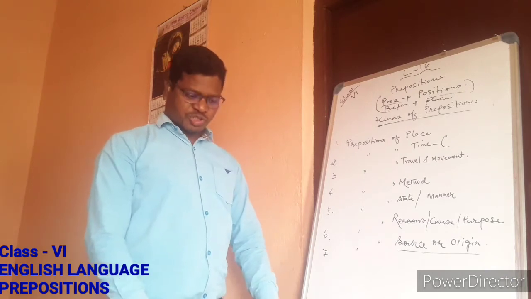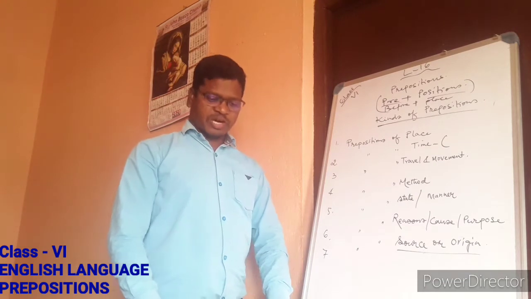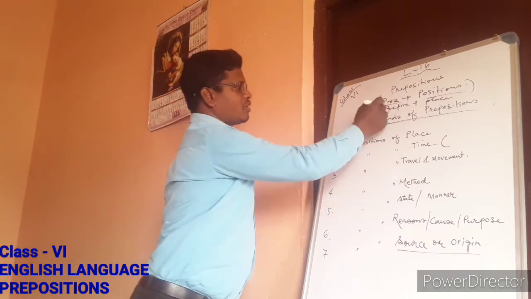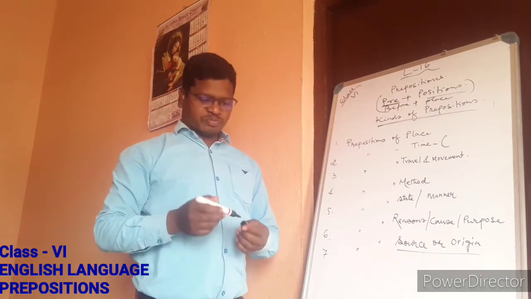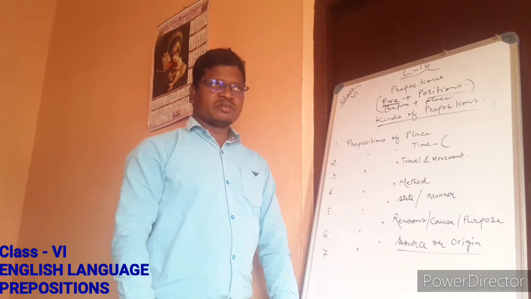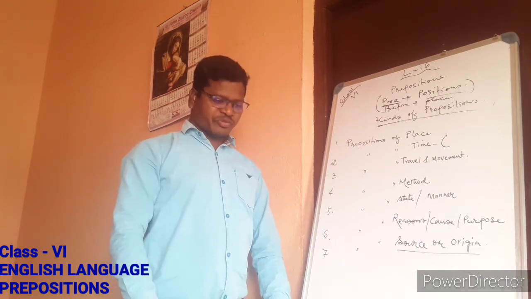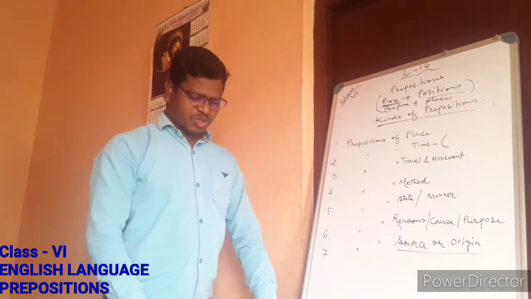The word preposition is made by joining two words, pre and position. Pre means before and position means place. Though we have already seen this in the previous classes, yet we are going to discuss some of the major things that are there in prepositions.